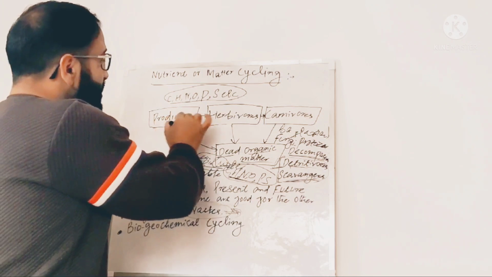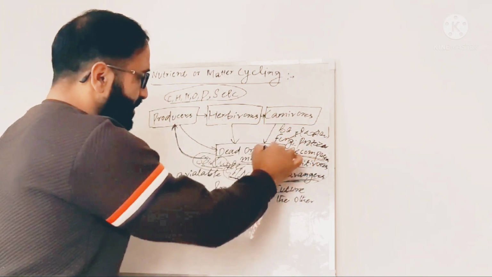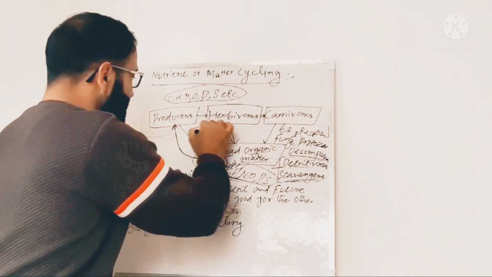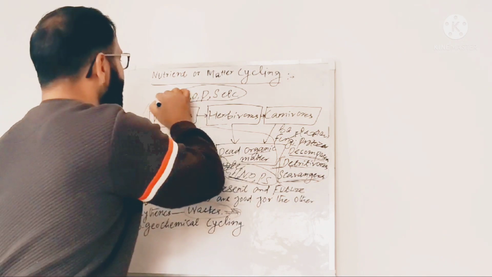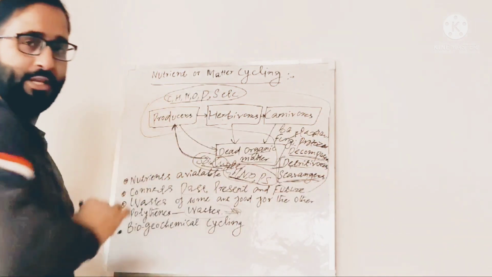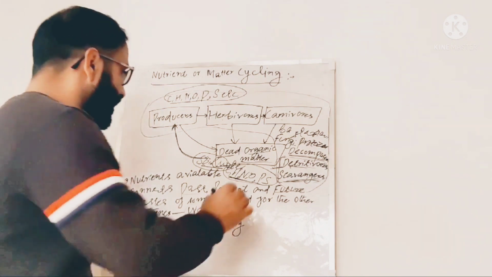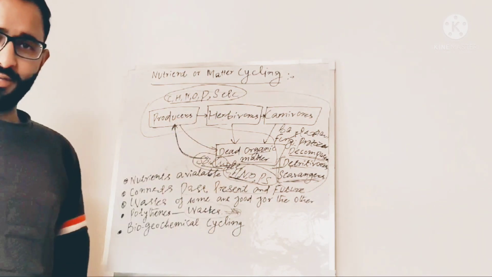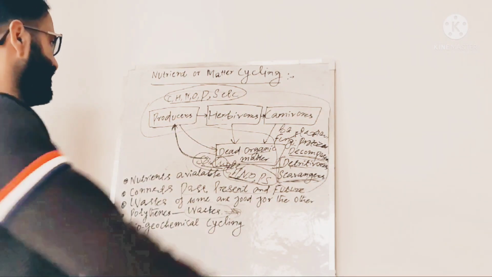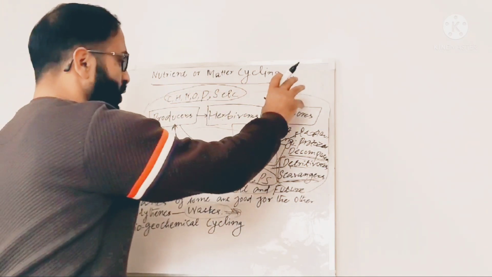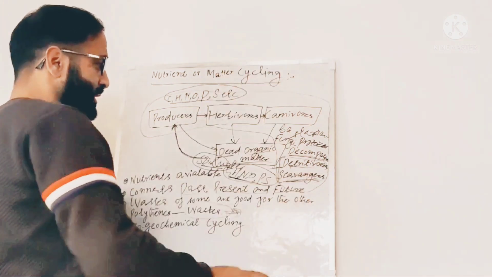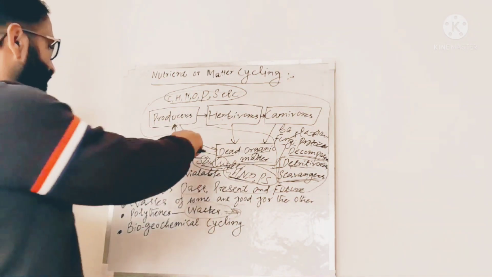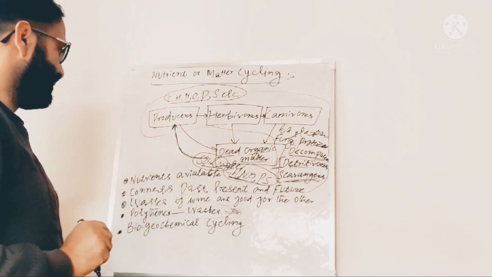Here we can see these producers, herbivores, carnivores are important components of an ecosystem, and they are the biotic component of an environment. This soil, dead organic matter is the abiotic component of an environment or ecosystem, we can say. So producers, herbivores, carnivores, decomposers, detritivores, scavengers are the biotic component of an environment. This is the abiotic component of an environment.